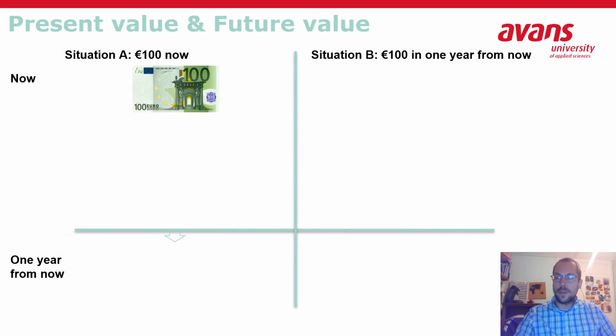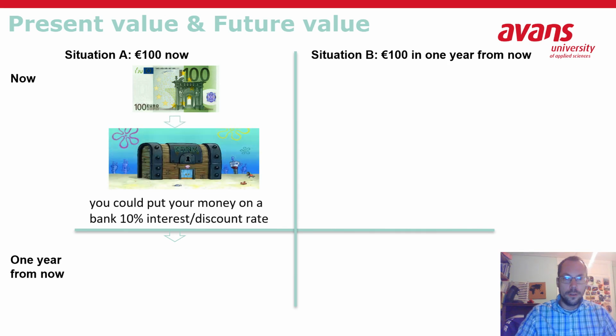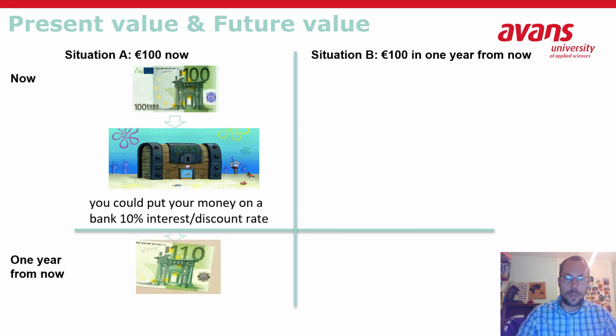So this loss of value, how does this really work? Let's have a small example. Situation A, I give you 100 euro right now. That's easy. I give you 100 euro and you'll be 100 euro richer. You could put it in the bank and you could have some interest. Suppose 10%, which is rather high these days. But that means that in 1 year from now, with the interest rate, you will have 110 euros.